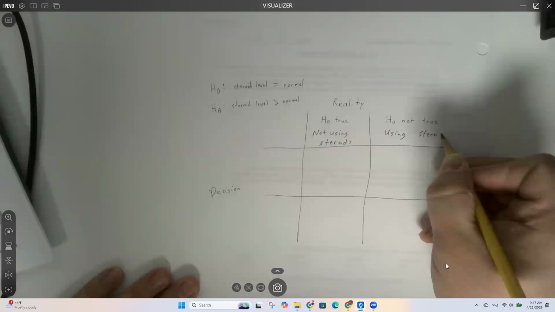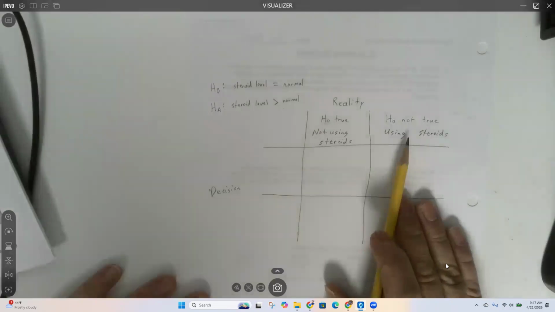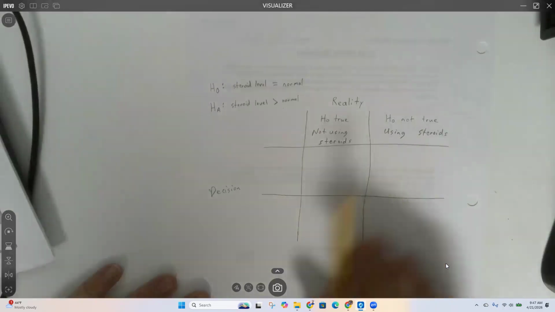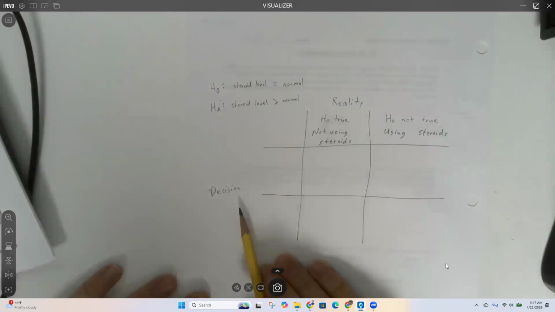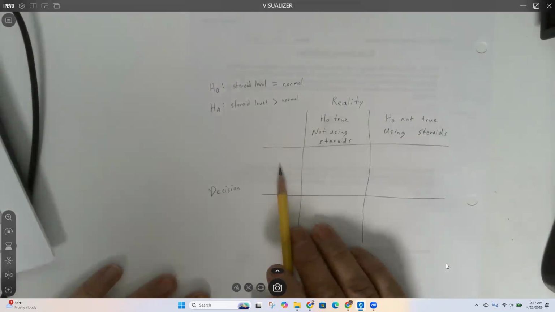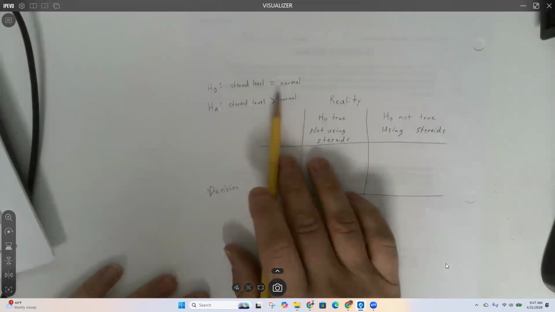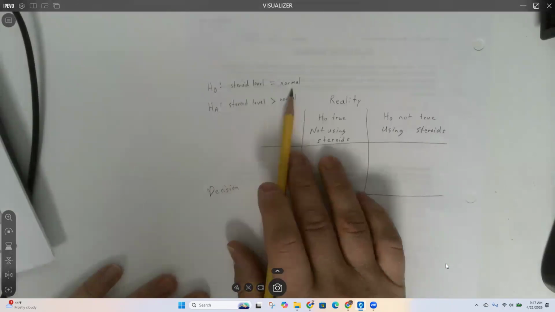Now we again can't know what the reality is. We can be 99% confident, but we can't know it for sure. We still have to make a decision. If we do not reject the null, then that means that we believe that this person is fine.